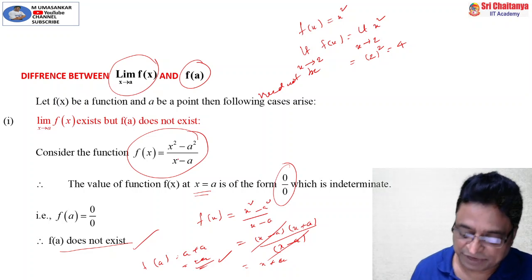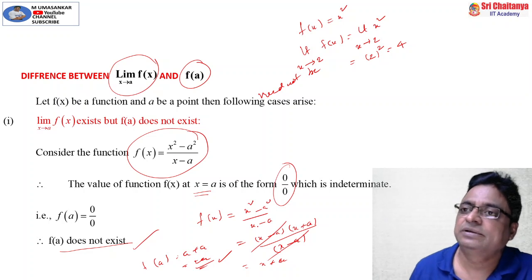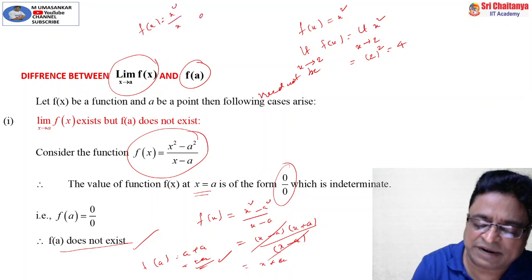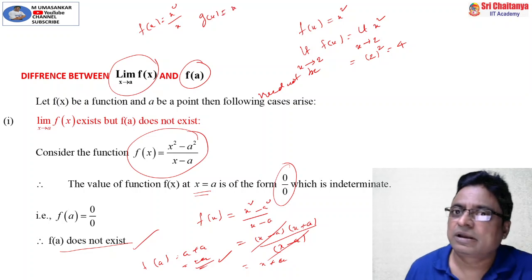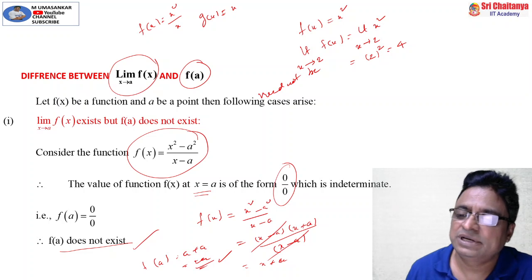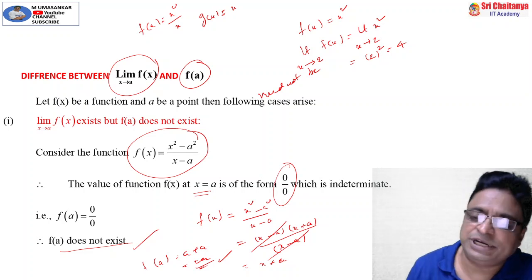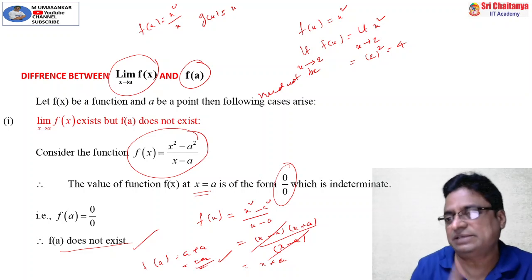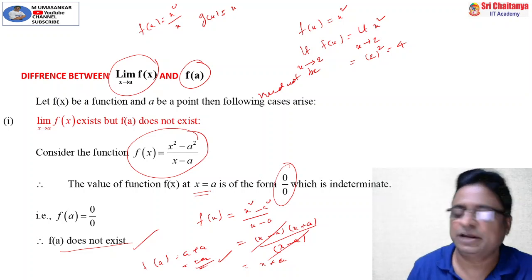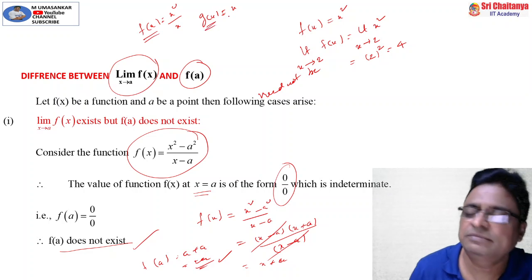This is one function, this is another function. See, suppose I have given f of x is equal to x square by x, and another function g of x is equal to x. Can you say f of x and g of x both are identical? Are you following my point? If I have given a question like this, f of x is equal to x square by x, g of x is equal to x, can you say that f of x is equal to g of x?